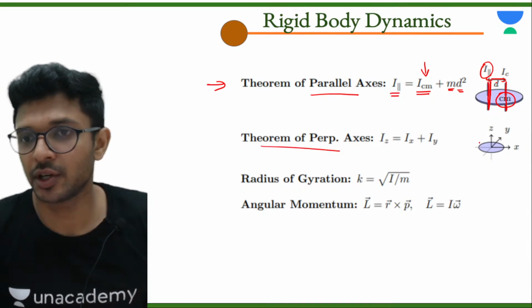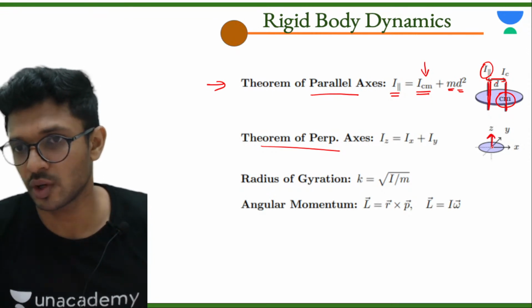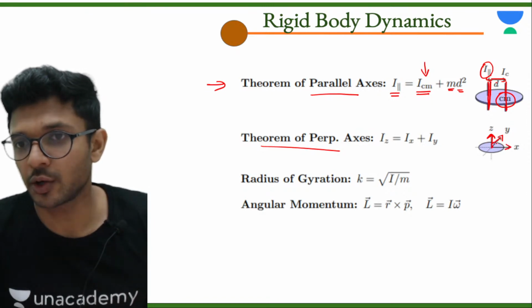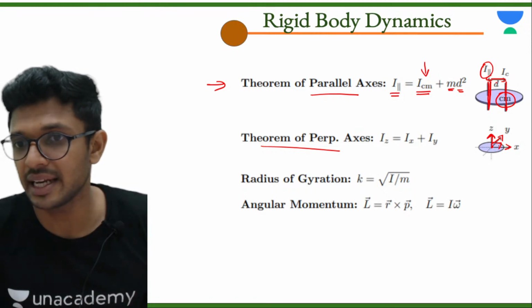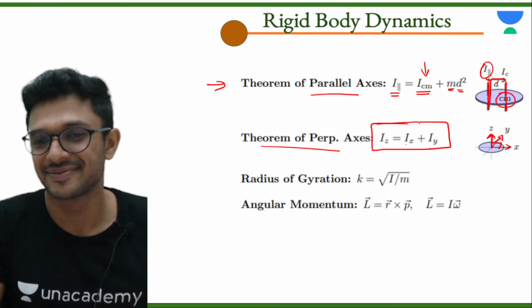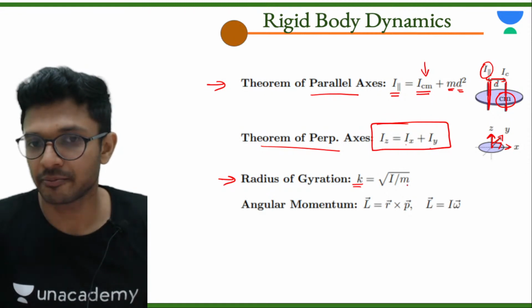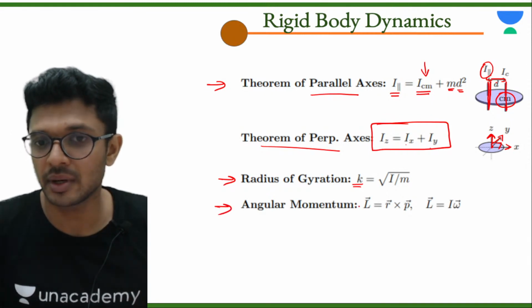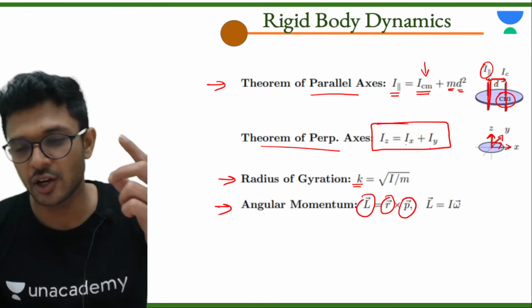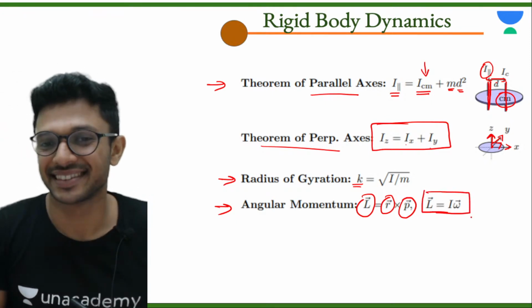Perpendicular axis theorem: moment of inertia of a body about an axis perpendicular to the plane, passing through a point, is equal to the sum of the moment of inertia of the same body about two axes lying in the same plane and perpendicular to each other, that is Iz is equal to Ix plus Iy. Then radius of gyration, I hope you all remember, formula is root of I by m. Angular momentum formula: L vector is equal to R vector cross P vector. One more formula for angular momentum is I omega vector. Okay, note it down.